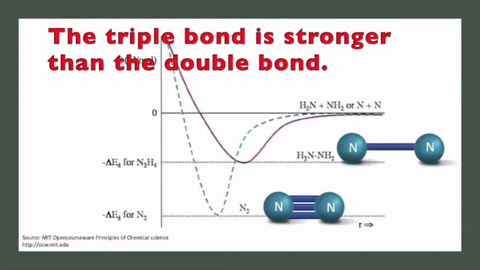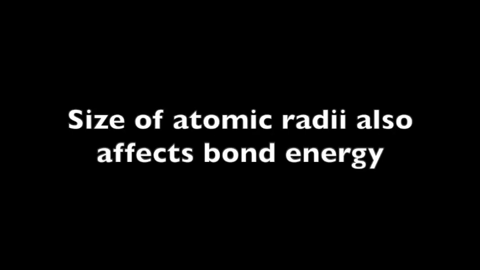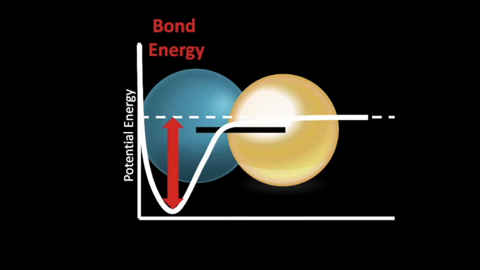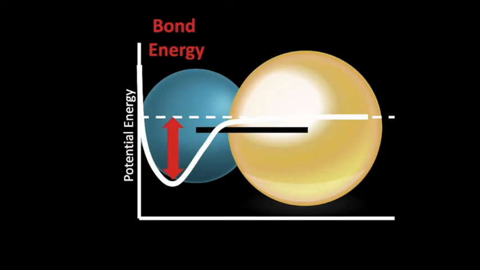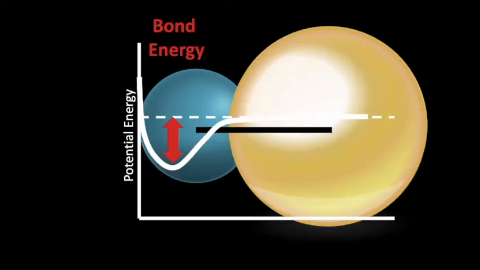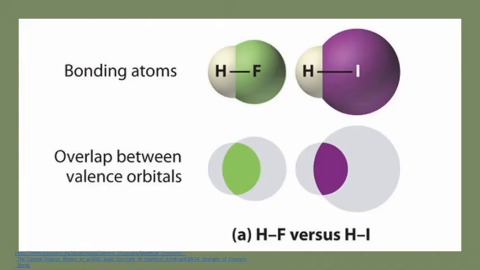The other thing that affects the bond length and the bond energy is how large or small the atoms are, how large or small the atomic radii are for the atoms you're looking at. As the size of the atomic radii increases, the bond energy decreases and the bond length increases. It requires less energy to break the bond. As the two atoms get larger, the region of space in which the electrons are shared between the two atoms becomes smaller.